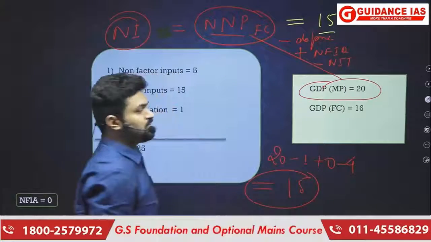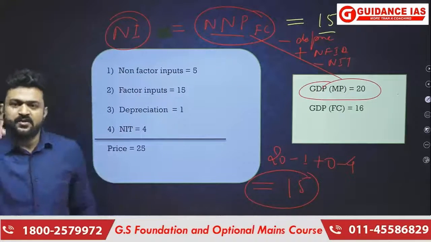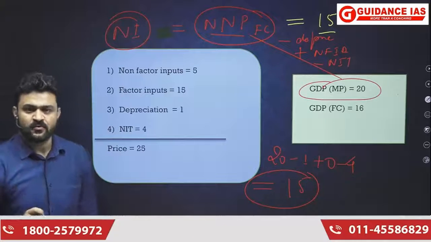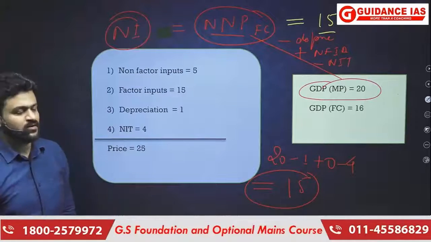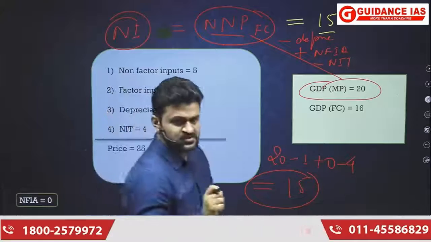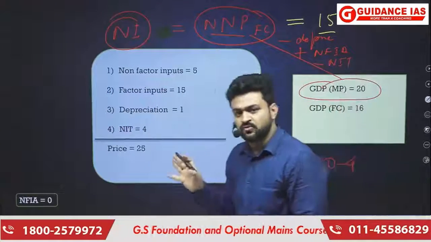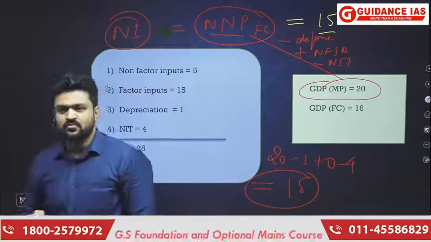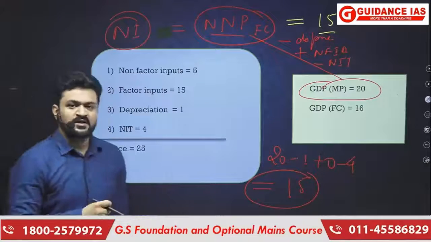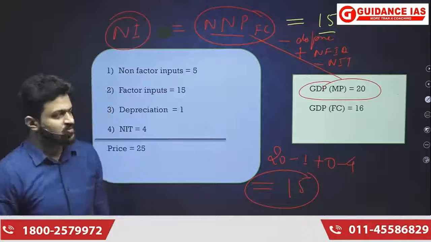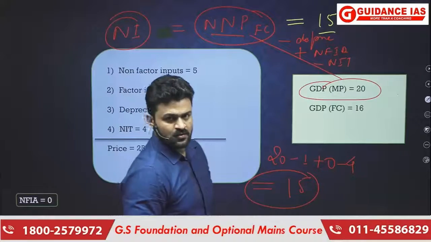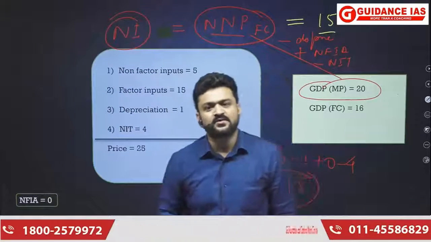Okay, is 15. And now recall the definition of factor inputs. What was the definition of factor inputs? They are called factor inputs because only those inputs can do value addition. And the second rule I told you, that it is only through value addition that income can be earned. Who can do value addition?